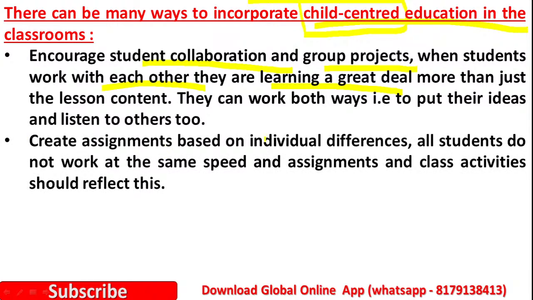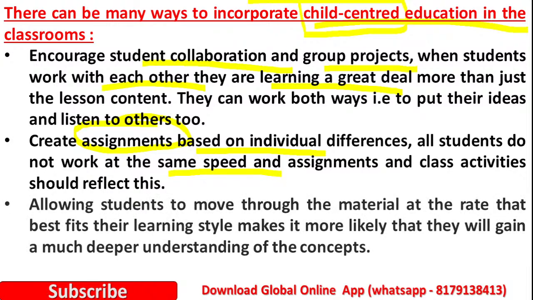Then, create assignments based on individual differences. All the students are different in the class, so based on their level, by considering individual differences, the teacher should give assignments to the children, because all do not have the same speed. Then, allow students to move through the material at the rate that best fits their learning style. By considering individual differences, the teacher should adjust his teaching style.